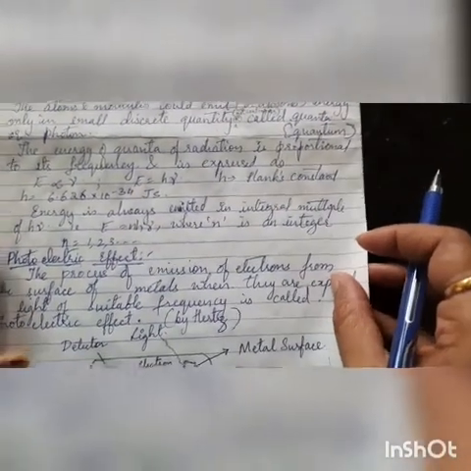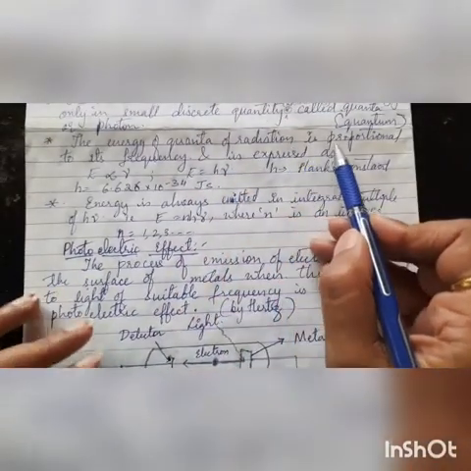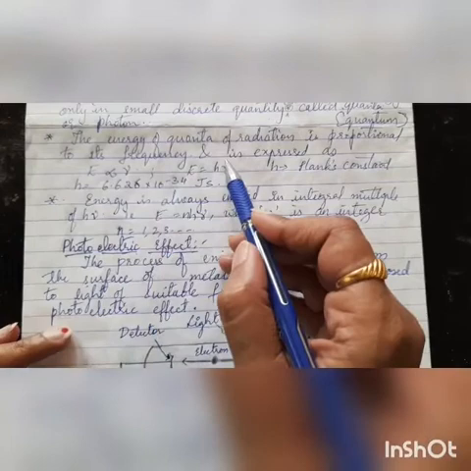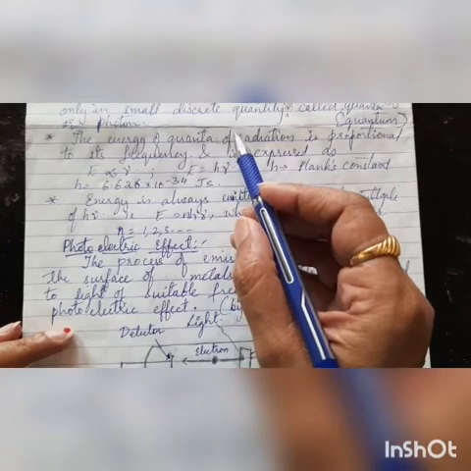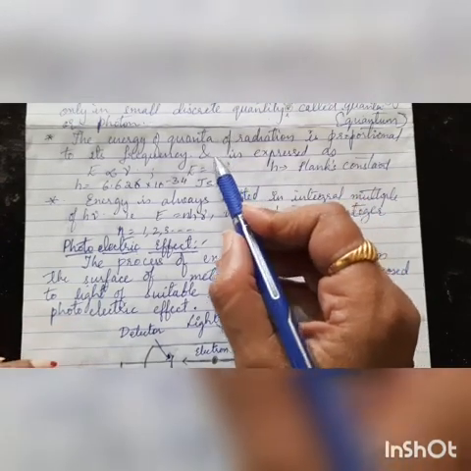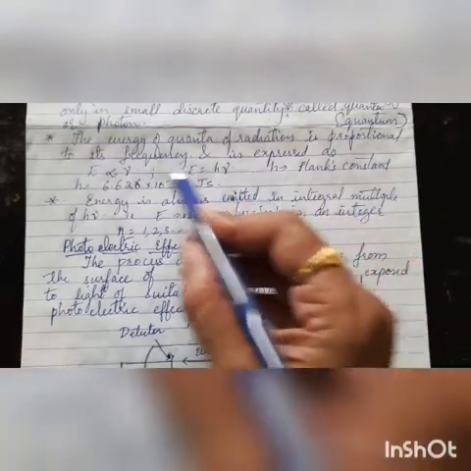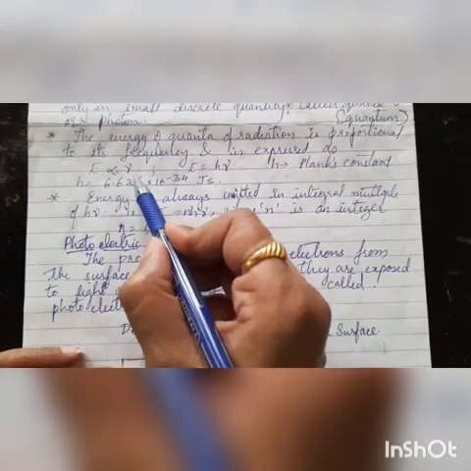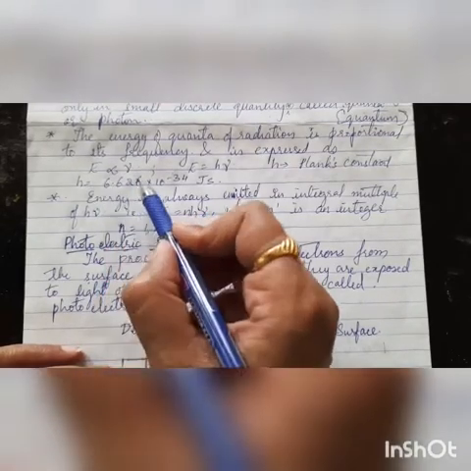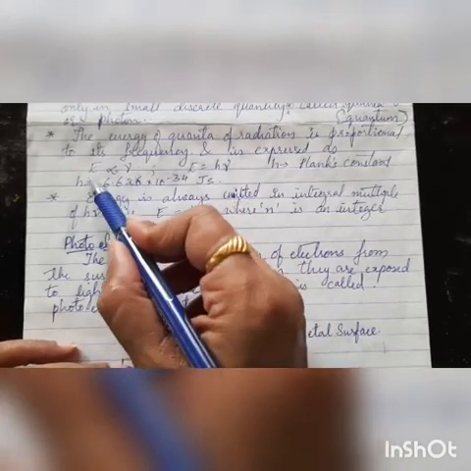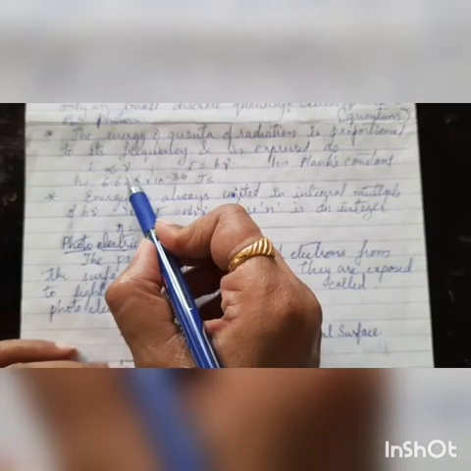Coming to the next postulate. The energy of the quanta of radiation is proportional to its frequency. So it is seen that the energy, whatever is either absorbed or released, is directly proportional to what? It is directly proportional to its frequency. So how can it be expressed? We can express that E is directly proportional to nu. Nu stands for the frequency, E stands for energy. So the energy E is directly proportional to what? Directly proportional to its frequency.